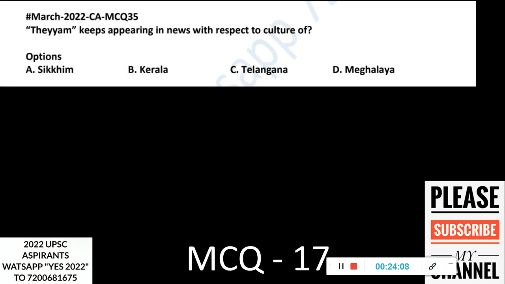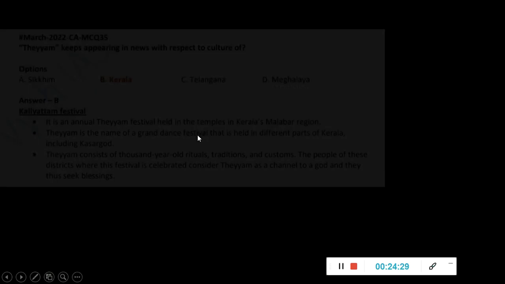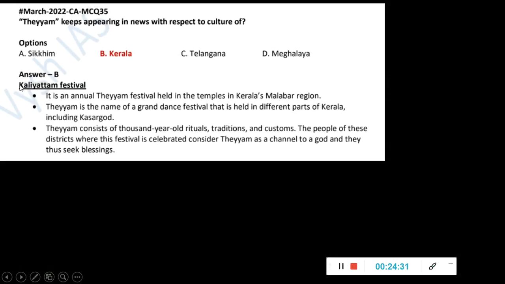Question number 17. This Theyyam keeps appearing in news with respect to the culture of which state? Sikkim, Kerala, Telangana, and Meghalaya. So again, every year one culture-related sporting event or dance or puppet or any kind of cultural activity, especially if it is tagged with a UNESCO tag or something, UPSC will ask you. Okay. So here it is Kerala. So this Kaliyattam festival is an annual festival in Kerala's Malabar region, and in this Kasargod region in Kerala, this Theyyam is also there.